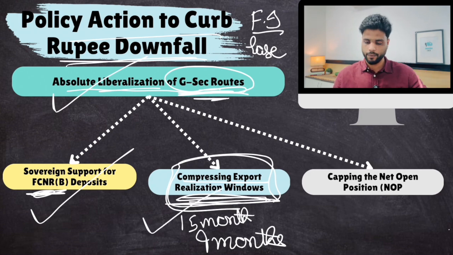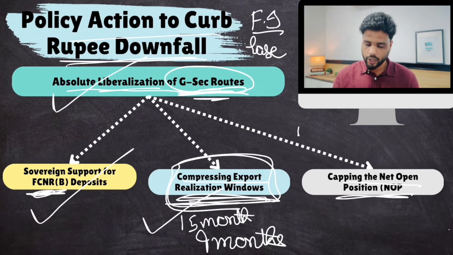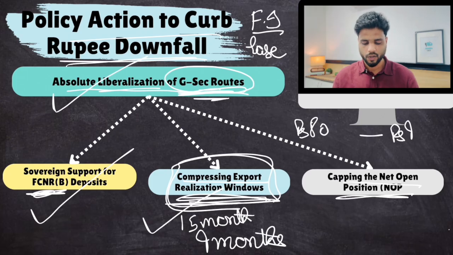This has improved the rupee. And then capping net open position. You see, sometimes banks buy dollars so that today they buy dollars at 80 rupees and tomorrow they'll sell them at 90 rupees, and will earn money through this capital gain.